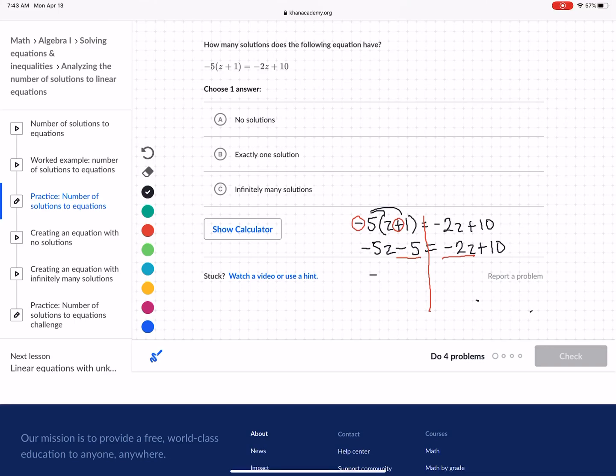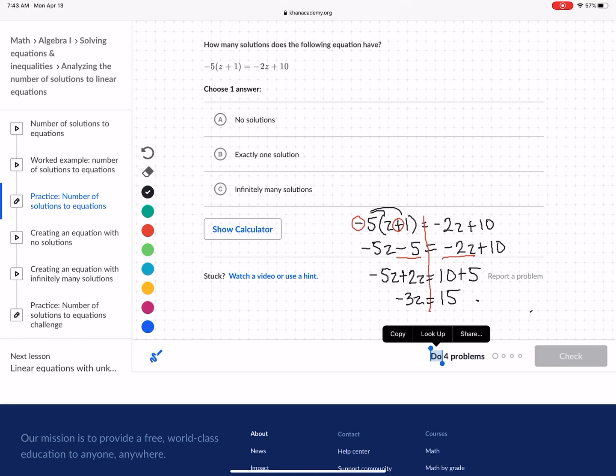So we go negative 5z plus 2z. Remember, you have to do the opposite action whenever you move to the other side of the equation. We've got on this side 10, and we're going to move the 5, and instead of minus 5, we're going to do plus 5. So negative 5z plus 2z is negative 3z, which is equal to 10 plus 5, which is 15.